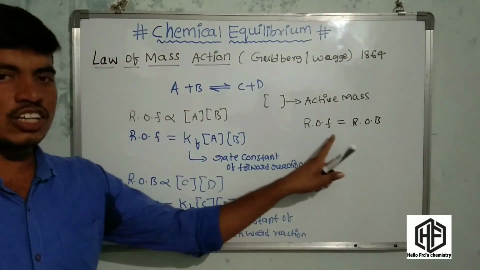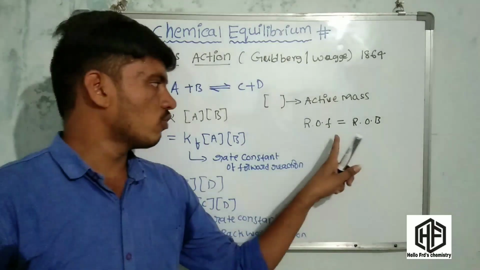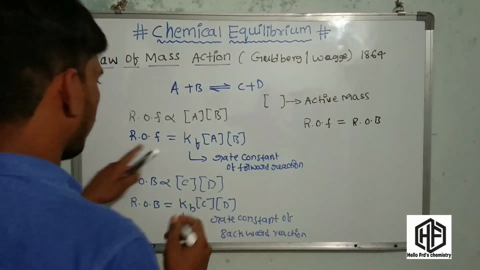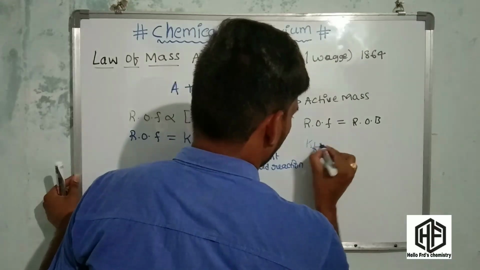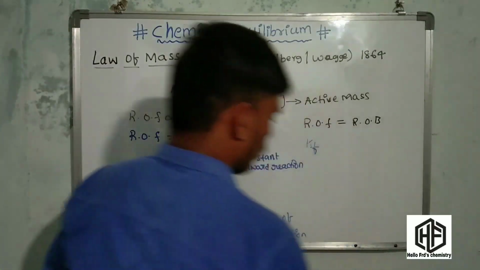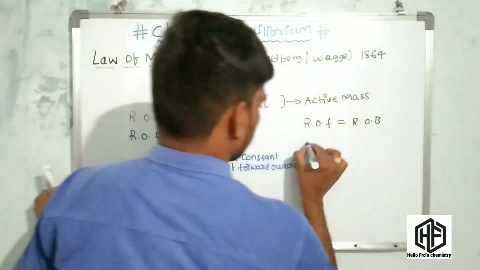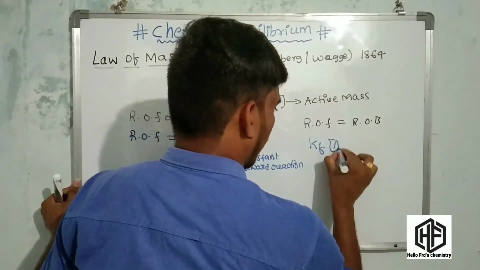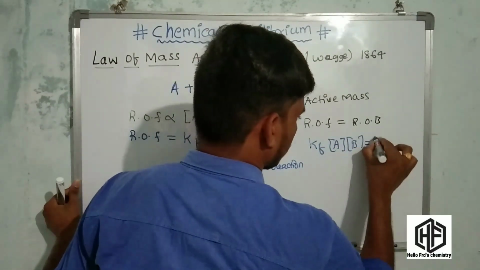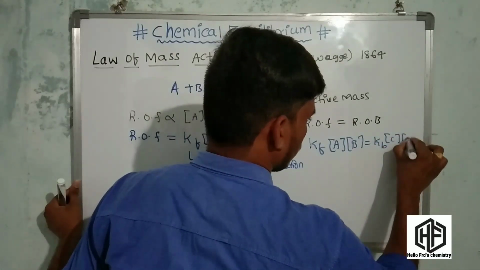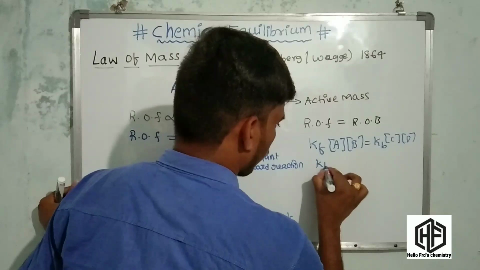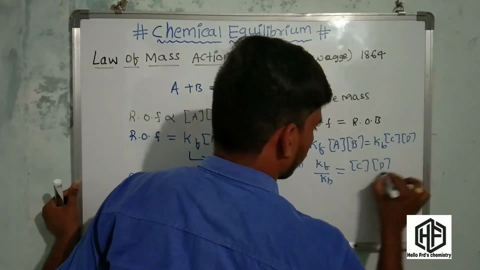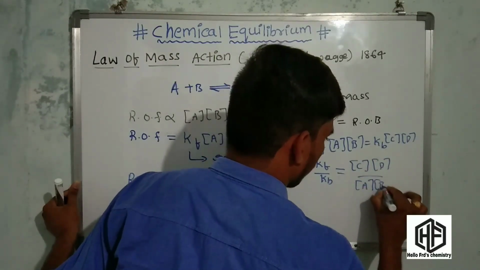So Kf into active mass of A into active mass of B is equal to Kb into active mass of C into active mass of D. Then Kf by Kb is equal to active mass of C into active mass of D by active mass of A into active mass of B.